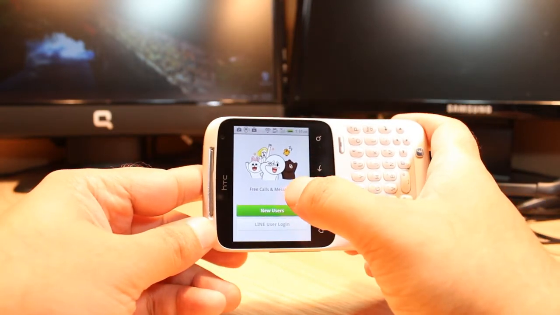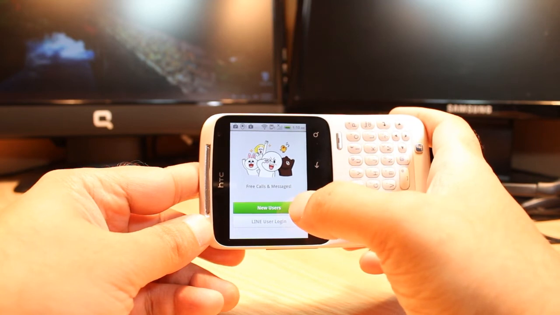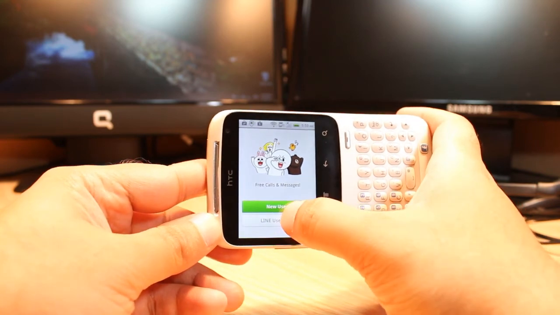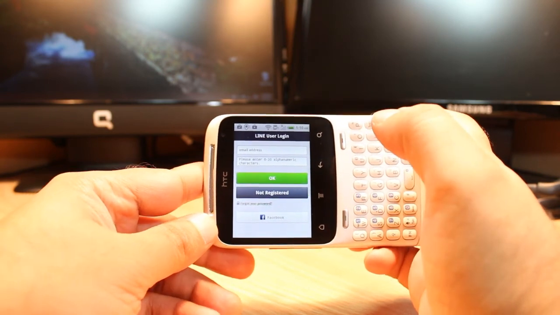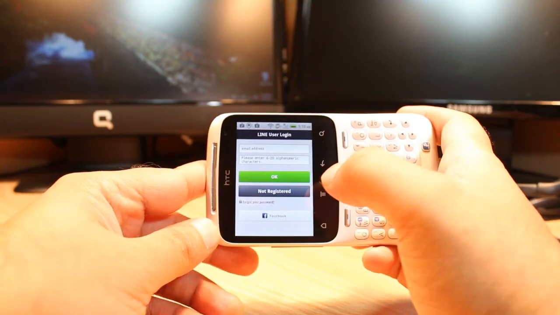If you're a new user, hit new user and make an account. And if you already have an account, just hit Line user login. Put your email address and password. This is all, and you can connect also by your Facebook account.